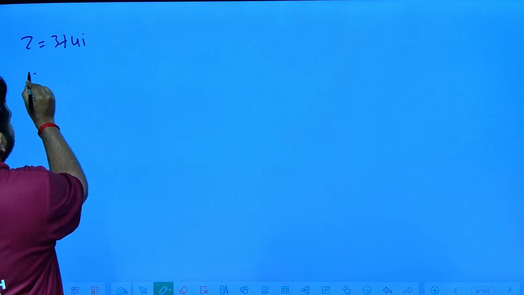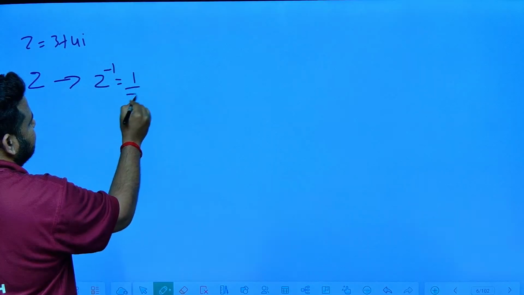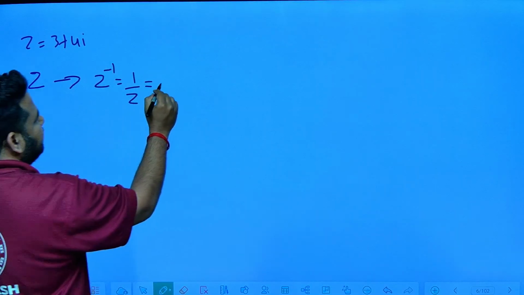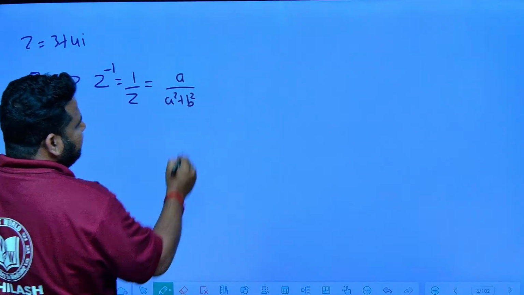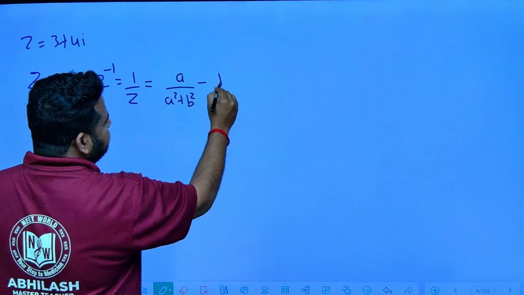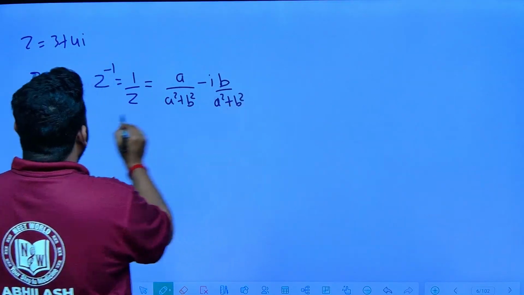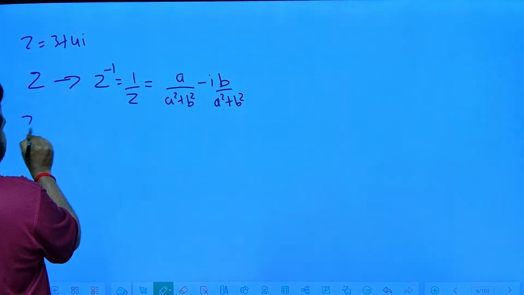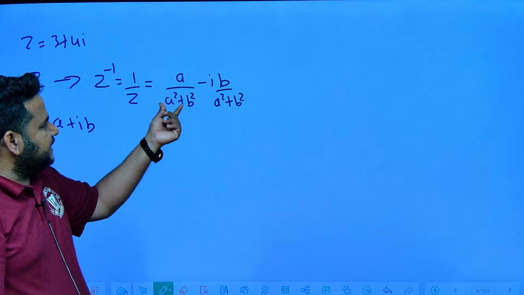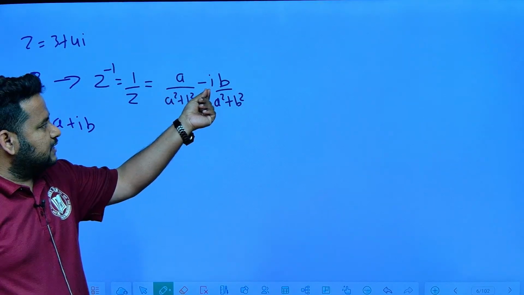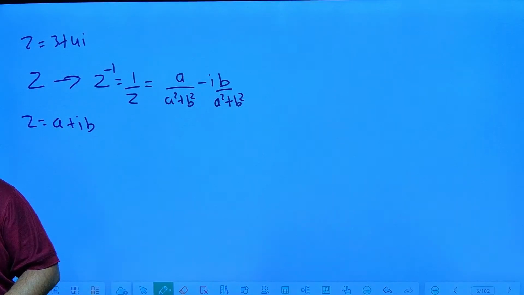For a complex number z, its multiplicative inverse is z inverse, or I can write it as 1 by z. If z is a plus ib, its multiplicative inverse is given by a by a square plus b square minus i times b by a square plus b square.